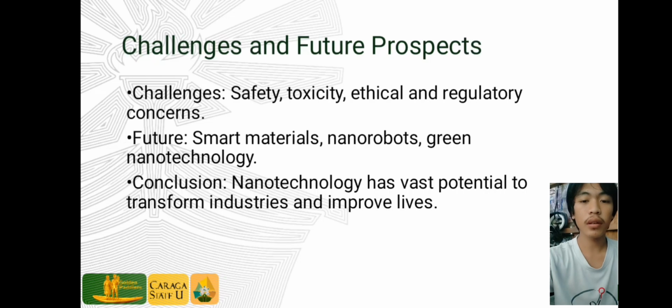And last, nanotechnology faces challenges like safety, toxicity, and ethical or regulatory issues. In the future, it may lead to smart materials such as nanorobots and environmentally friendly technologies. Overall, nanotechnology has a great potential to transform industries and improve lives.